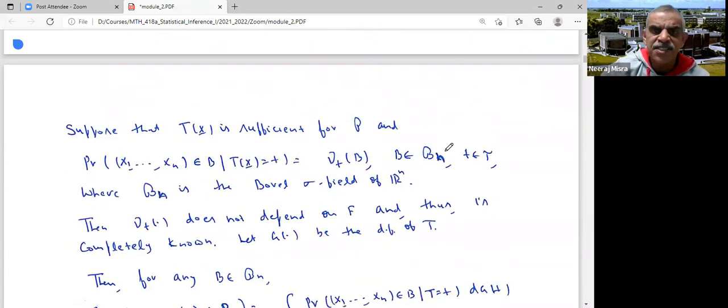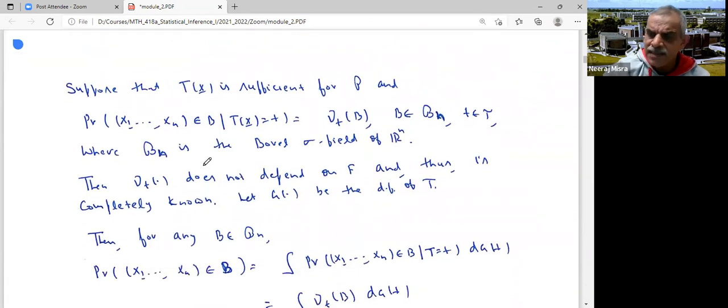So now suppose T is sufficient for P, and what I have to show is that it has no loss of information. I would show this by showing that through T, I can generate the observations from the original population. If through knowledge of T I can generate the observations from the original population, that means T contains all the information about the population. So let's see how we do that.